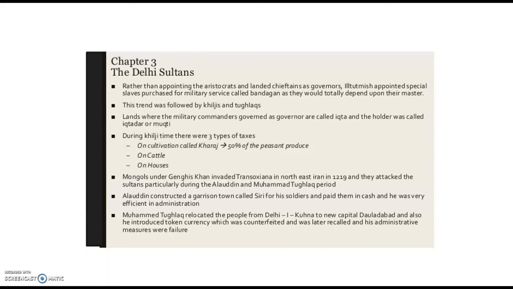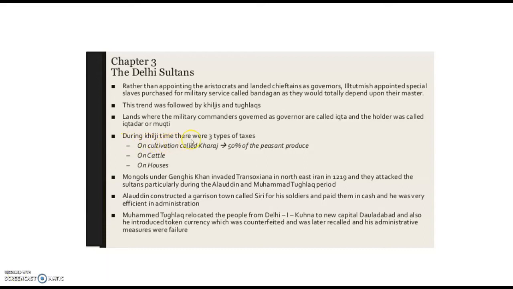In exchange for their military service, the Muqtis collected the revenues of their assignments as salary. They also paid their soldiers from these revenues. Control over Muqtis was the most effective if their office was not inheritable and if they were assigned Iqtas for a short period of time before being shifted.